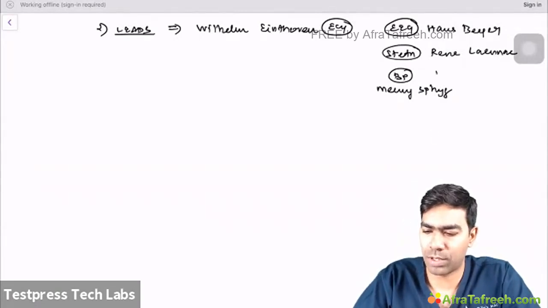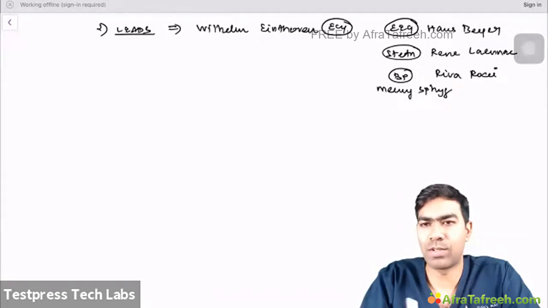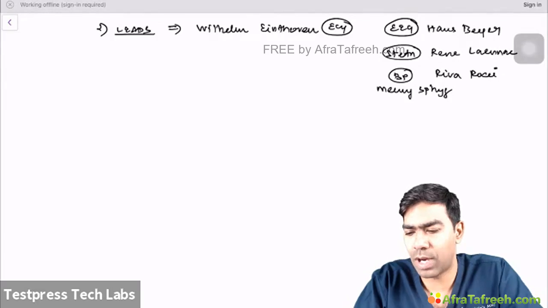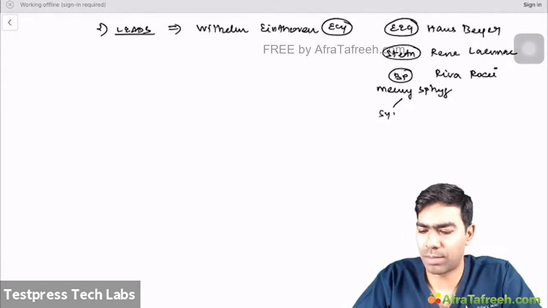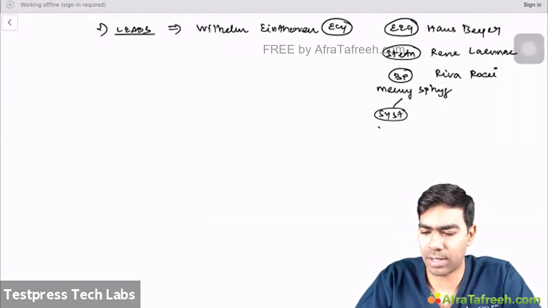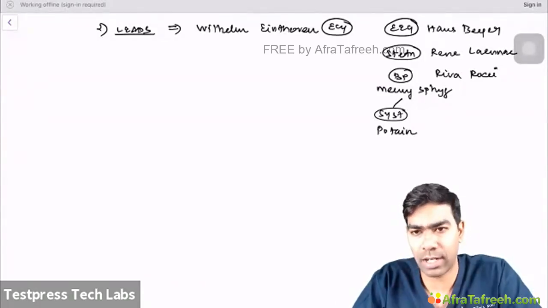His name is Riva-Rocci. Clear? Riva-Rocci is the one who invented the mercury sphygmomanometer. And you have a lot of other discoveries like this. For example, who invented the systolic component of BP? His name is Carl Potain. You have a lot of other signs like Potain's sign. Potain has a lot of contribution to cardiology.